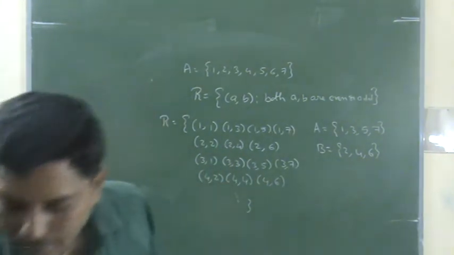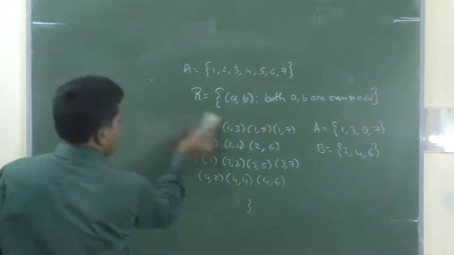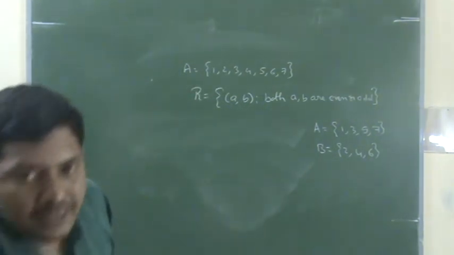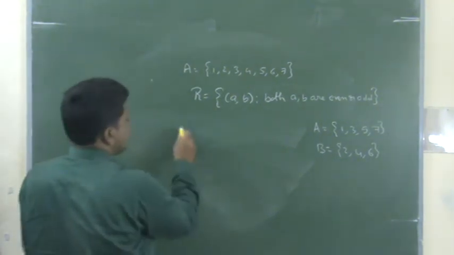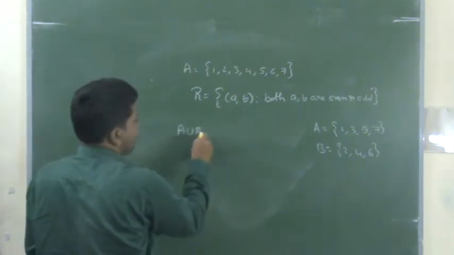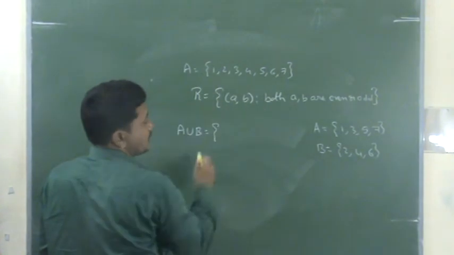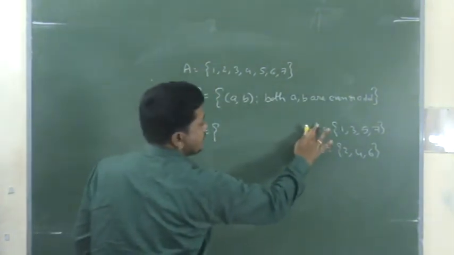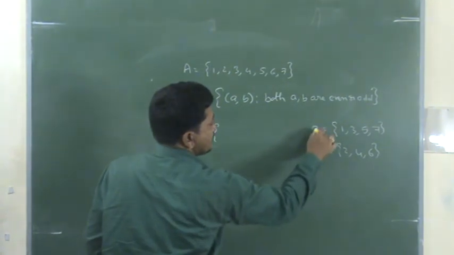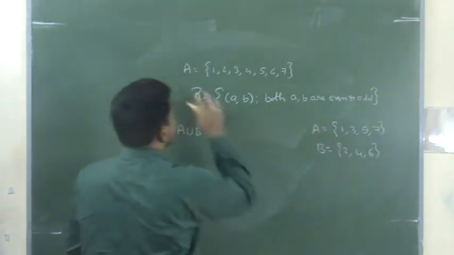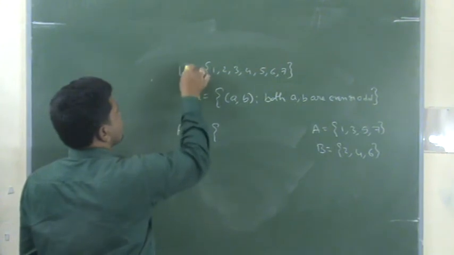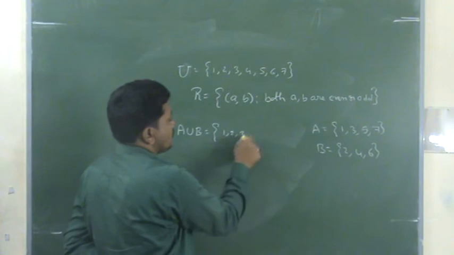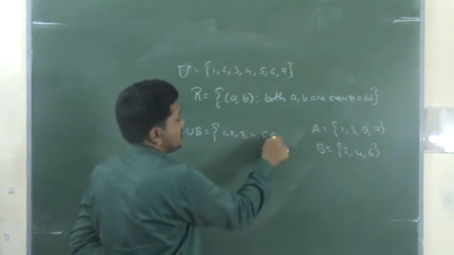Now here A and B are two sets. The union of the two sets is your whole set U. So A union B is 1, 2, 3, 4, 5, 6, 7.